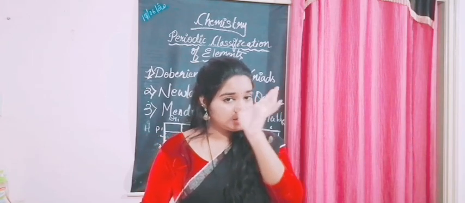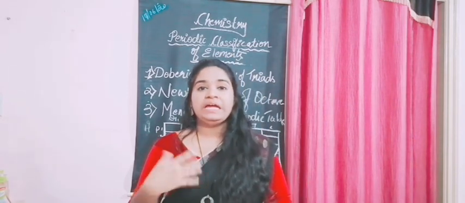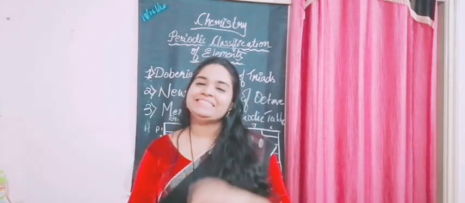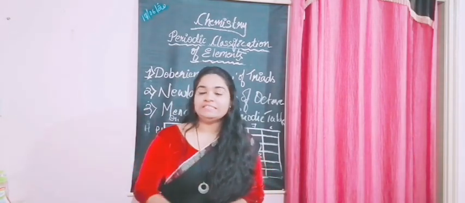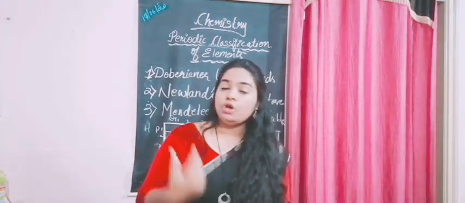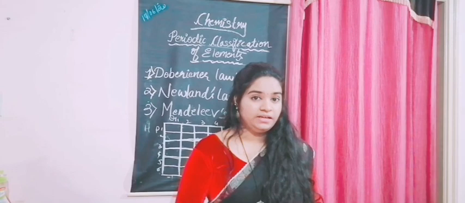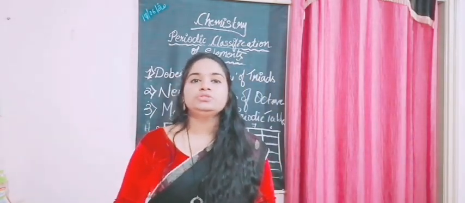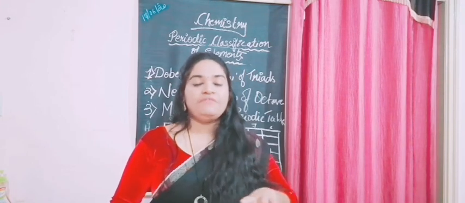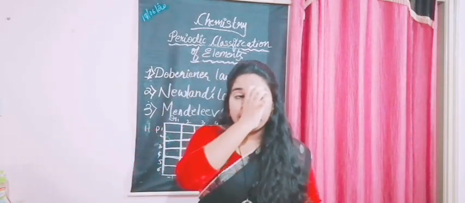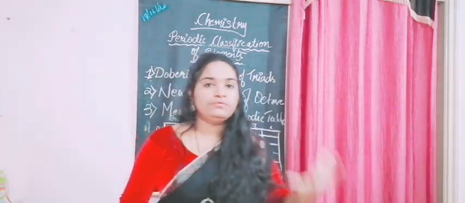Who was the first person to start with this classification? It was Dobereiner, right? Yeah, Dobereiner. What did he start? First, let me state the law. Dobereiner's Law of Triads. His law was the Law of Triads. So, what does triads mean? The set of three, right? So what is it? In the law of triads, he did not take all the elements known till that date, he took a few of the elements.